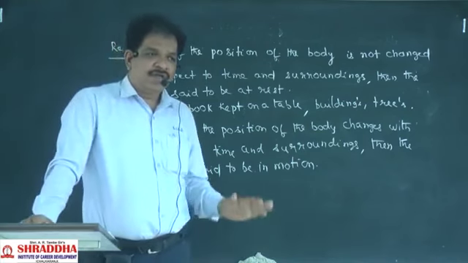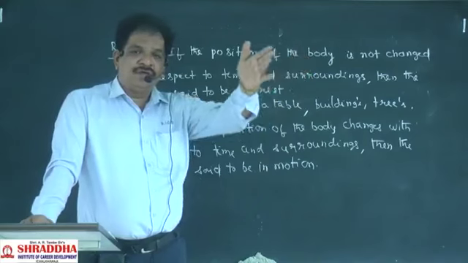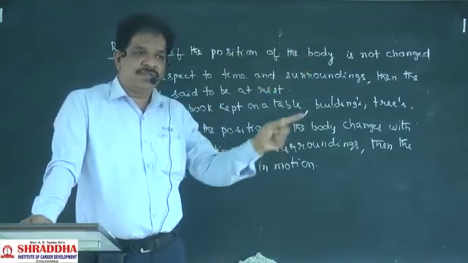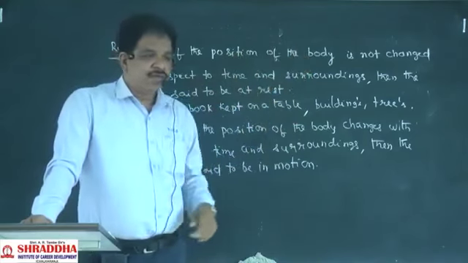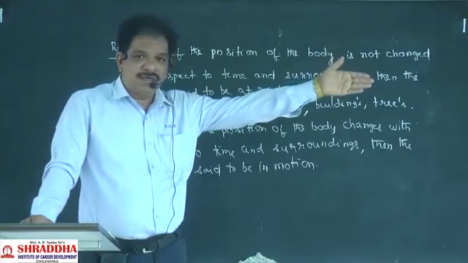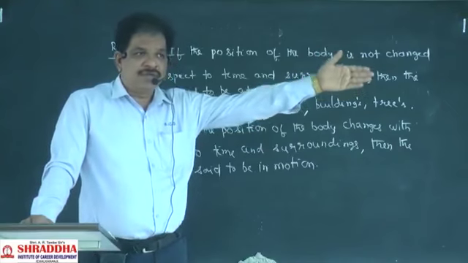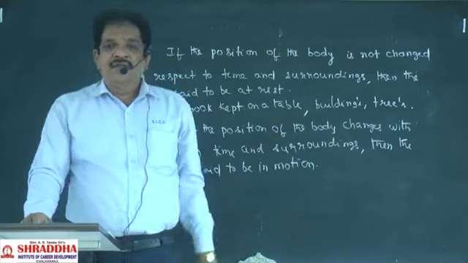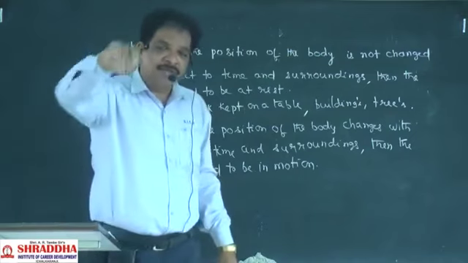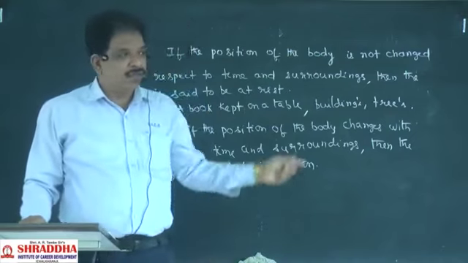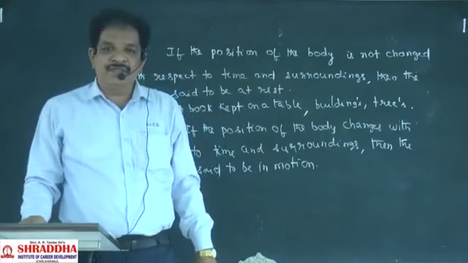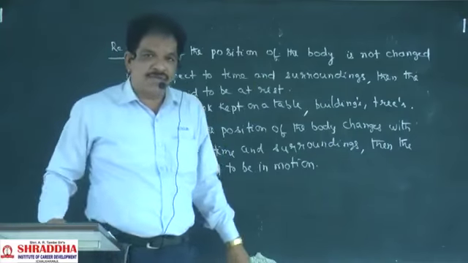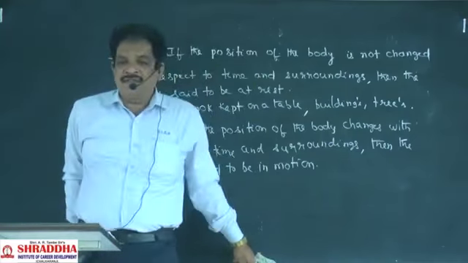Clear? For example, observe any vehicle going on the road, one bus is going on the road. Now the bus will be here. After 2-3 minutes, the bus will be there. After 10 minutes, the bus will be there. Means what is happening? The position of that bus is changing with respect to time. Then that bus is said to be in the state of motion.